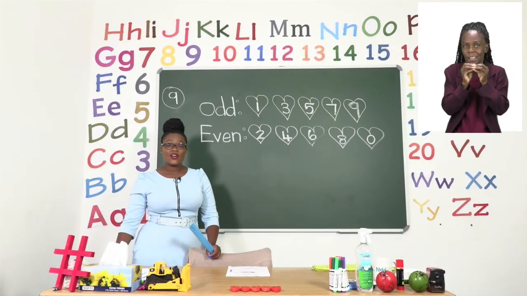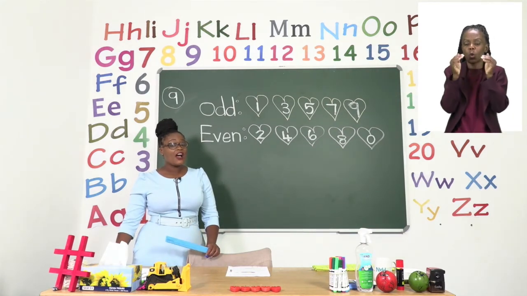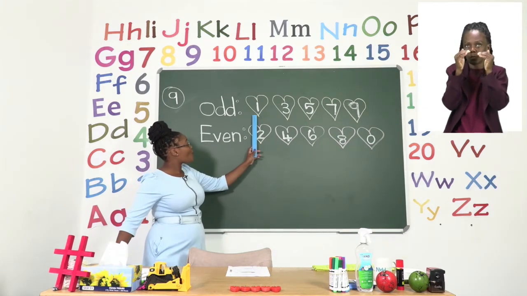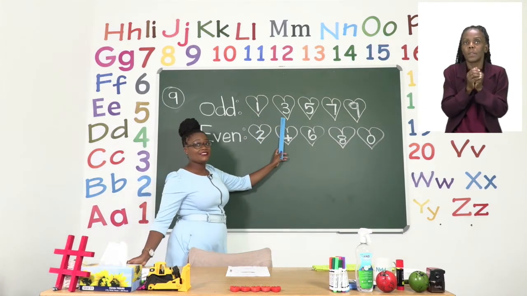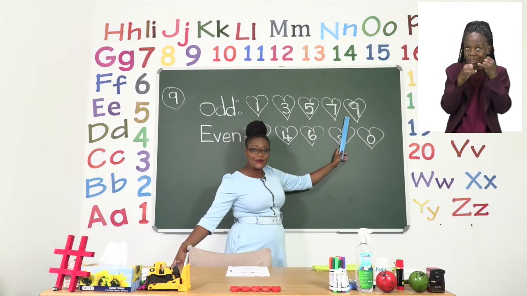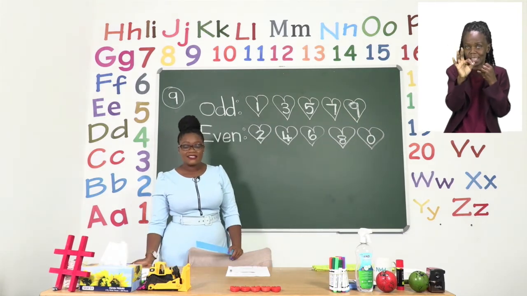So we are going to start with the odd numbers. Now the odd numbers, boys and girls, are numbers that end or have a 1, 3, 5, 7, or 9. So these make up our odd numbers.